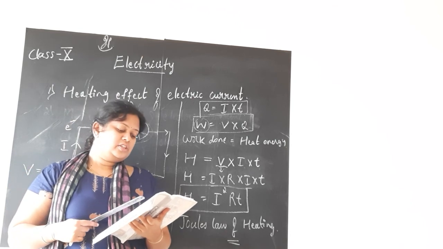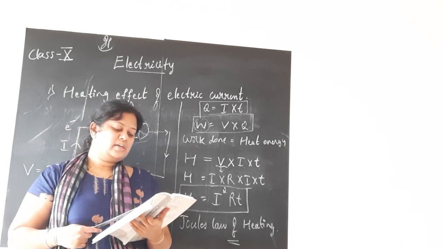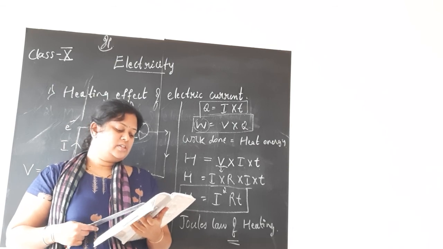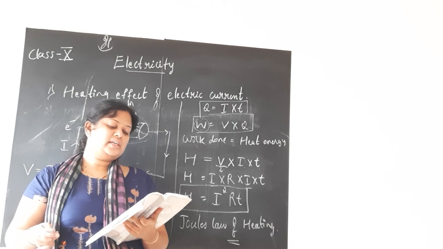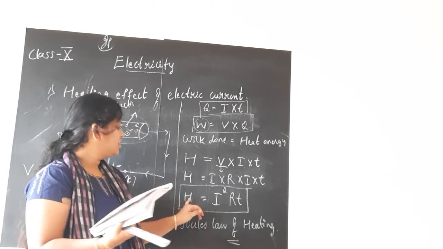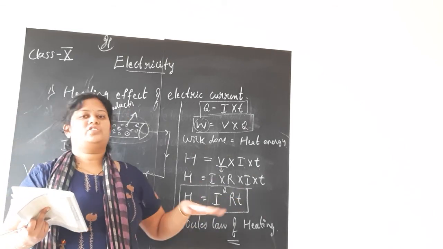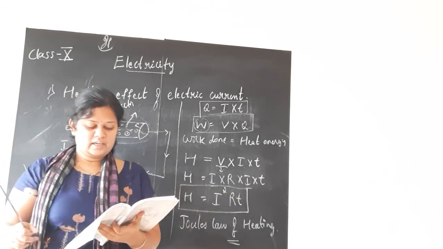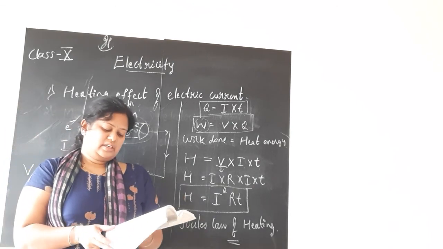In practical situations, when an electric appliance is connected to a known voltage source, equation 12.21 is used after calculating the current through it using the relation I is equal to V by R. That I will teach you. What they mean here is, if current is asked, how the formula changes, if resistance is asked, how the formula changes. That manipulation I can teach here. So this is about the heating effect of electric current, children.